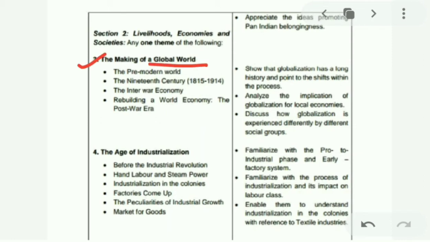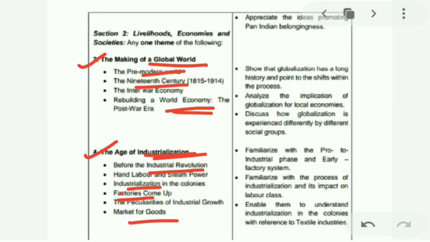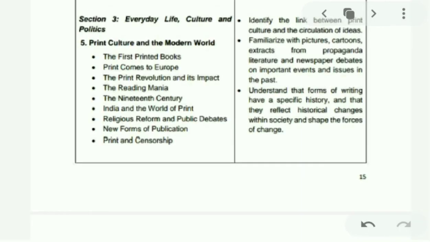Fine. Next we will move on to the second section, chapter 3, The Making of a Global World. In this, it involves the pre-modern world, the 19th century world, the interwar economy, and rebuilding the world economy after the war. Next, we will move on to the fourth chapter, The Age of Industrialisation. In this, we will study the time before the Industrial Revolution occurred, hand labour, steam power, industrialisation in the colonies, factories, and when factories came out, market goods. All this we will be studying.